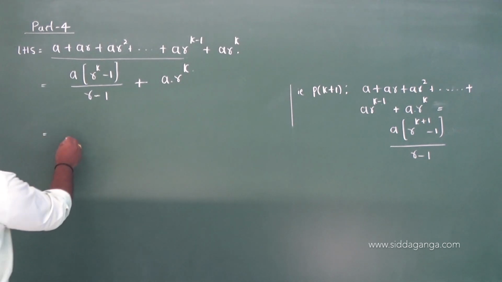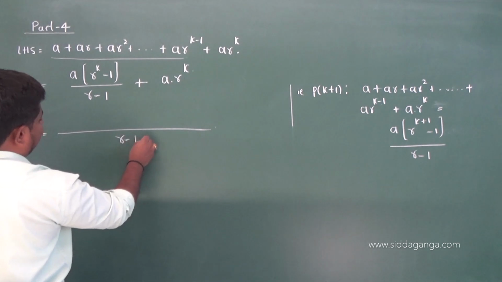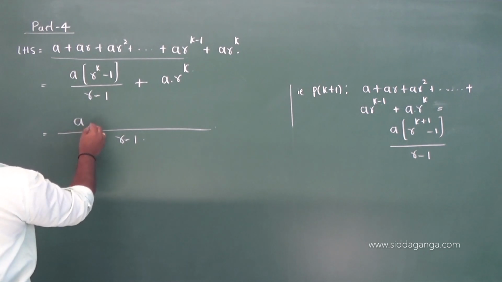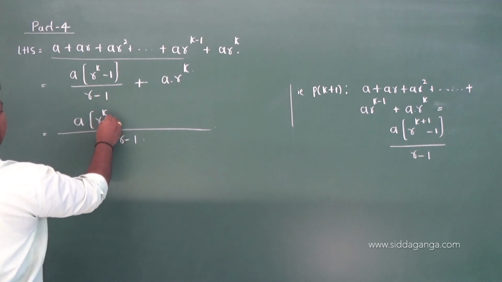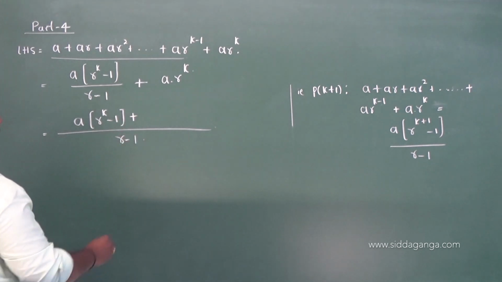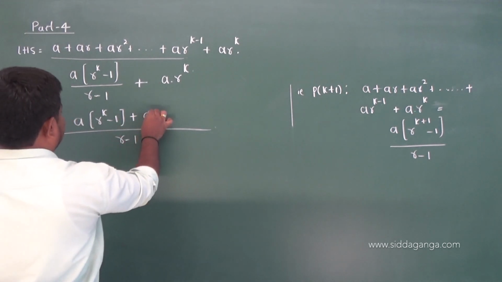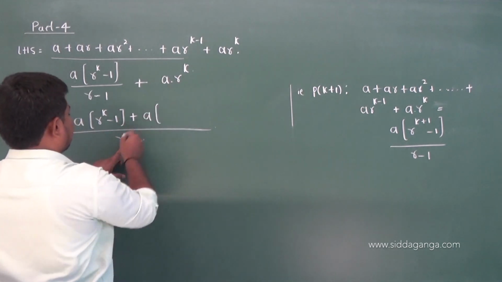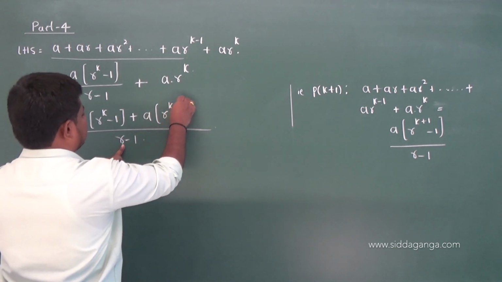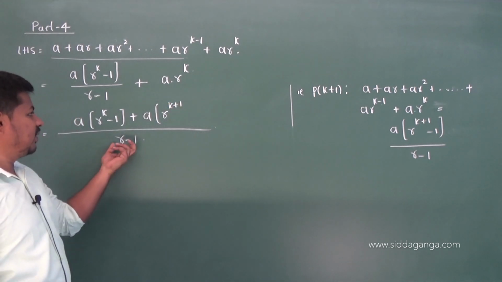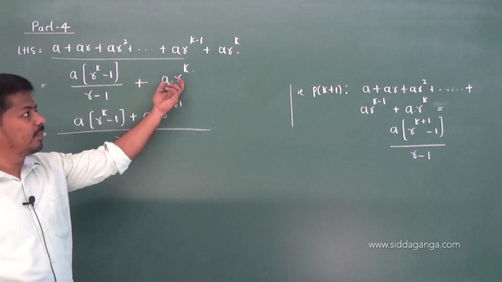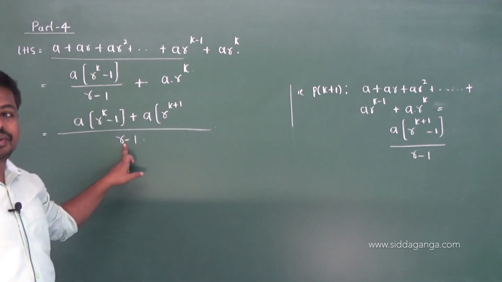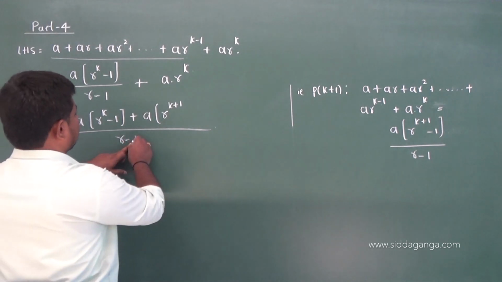Yes. Let us take our LCM as r minus 1. So, we get a into r power of k minus 1 plus this into this. So, a into r power of k into this. So, r power of k into r, you get r power of k plus 1 now. Hope you got it, students. I am multiplying r minus 1 with a r power of k. So, I taken outside, r power of k into r. So, you will get r power of k plus 1, right. So, minus 1 into r power of k.